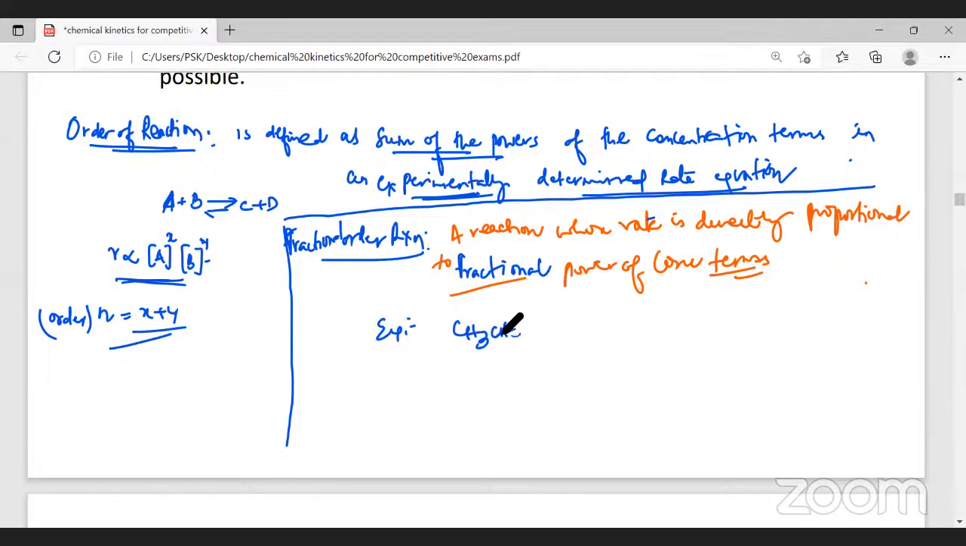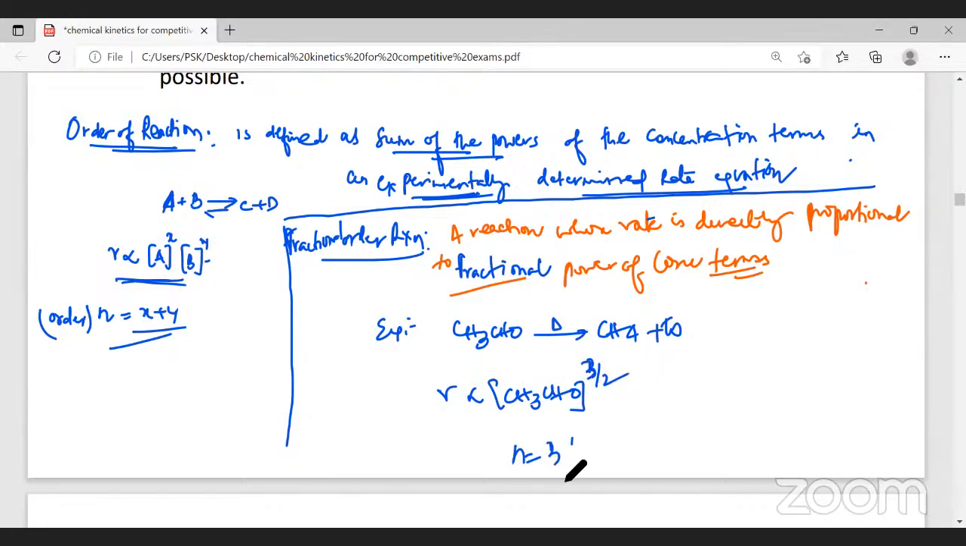Acetaldehyde, when we heat it, will decompose to form methane and carbon monoxide. Now, as per the theoretical knowledge, the rate is directly proportional to the concentration of acetaldehyde to the power 1 because the coefficient is 1. We expect the order to be 1. But when we determine the order of the reaction experimentally, the order with respect to acetaldehyde is 3/2.